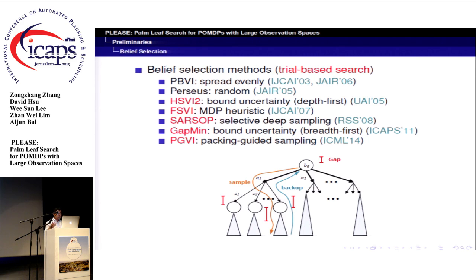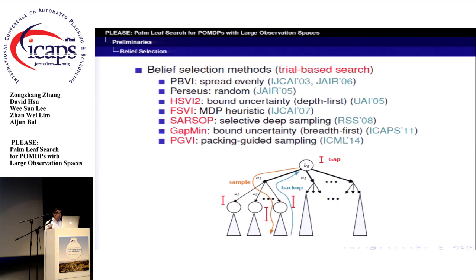This slide lists some of the typical point-based algorithms and the belief selection strategies in them. Note that the algorithms labeled with red color are trial-based value iteration algorithms. These algorithms sample beliefs along a trajectory started from the initial belief in the forward exploration phase.